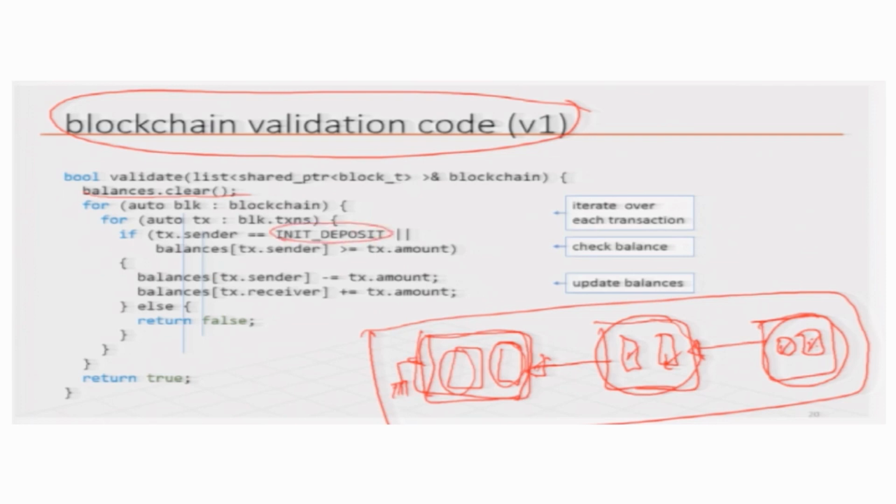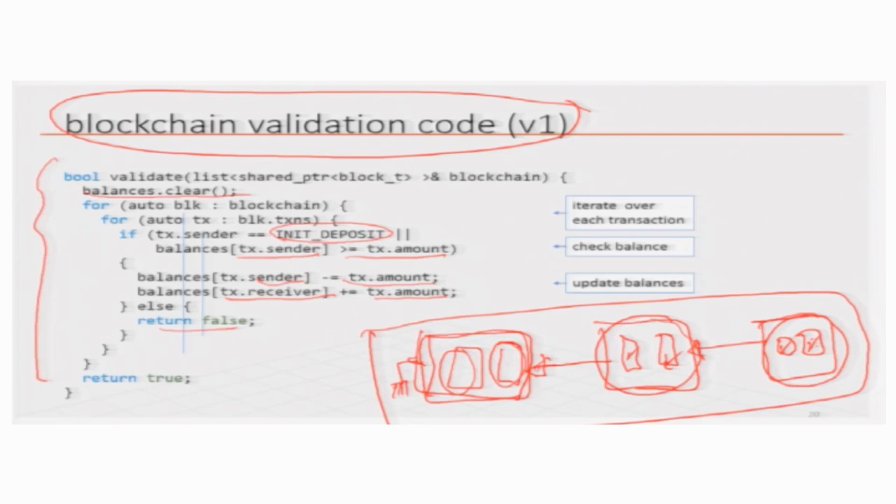If it is an initial deposit, then all you need to do is add that amount to the receiver's balance. If it is not an initial deposit, which means somebody is sending money, then the sender's balance should be greater than the transaction amount, and that transaction amount should be subtracted from the sender's balance and added to the receiver's balance. And if this transaction is neither an initial deposit nor has the sender's balance greater than or equal to the transaction amount, then we return false. That means this code is for validating transactions, right.